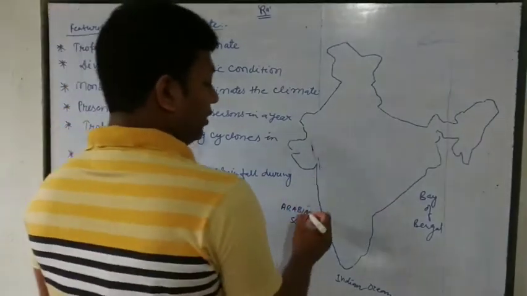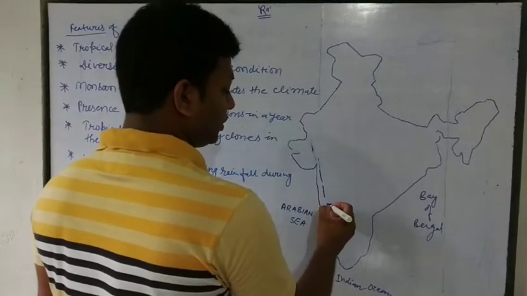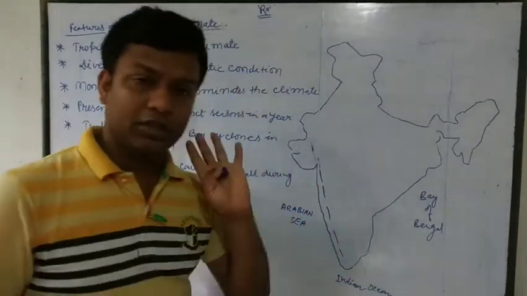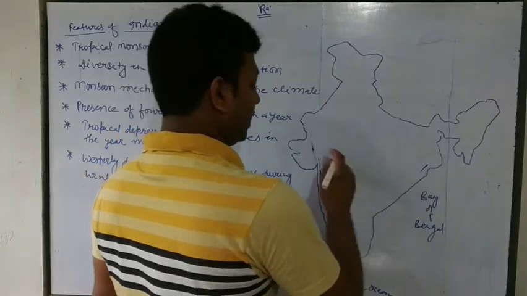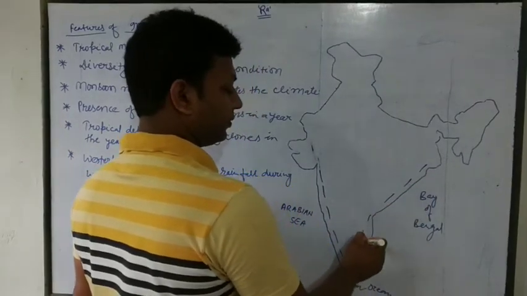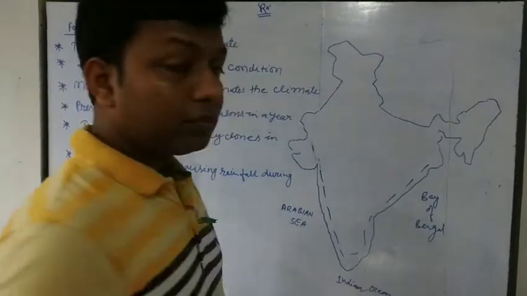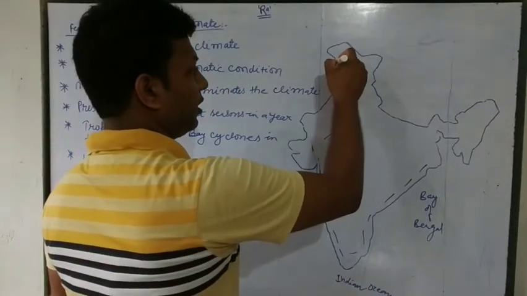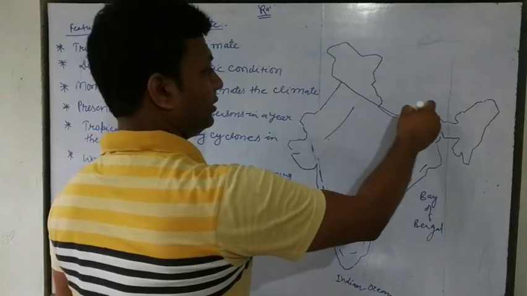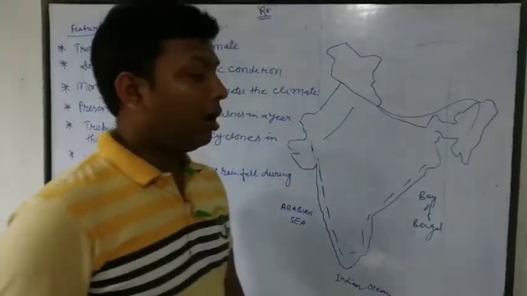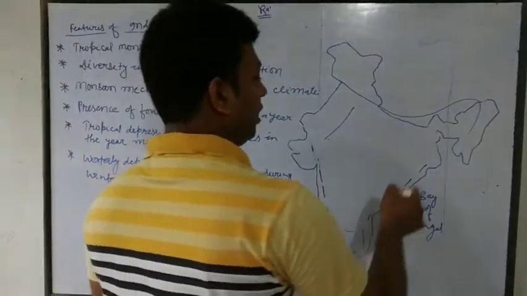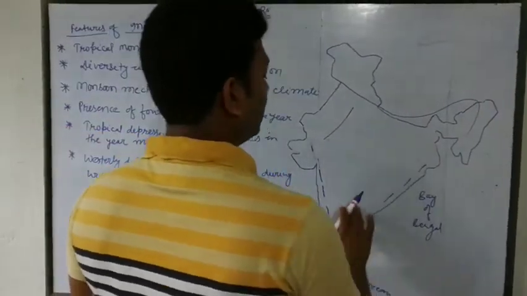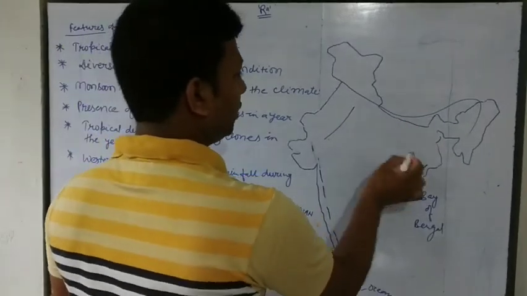And from this coastal region, we have the Eastern Ghats, a series of mountains, and the Western Ghats. This is the Aravalli range, this is the Himalayan range. And this is the landmass of India, the Deccan Plateau, and this is the northern plain of India.